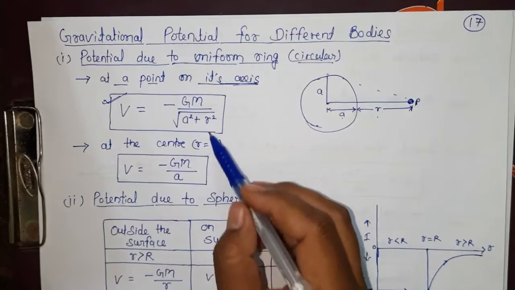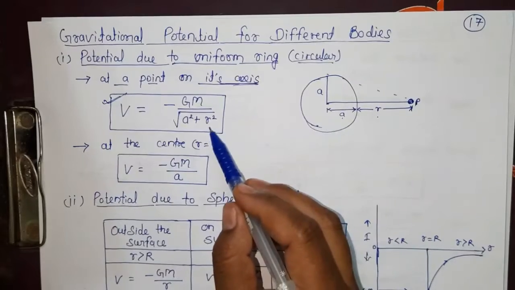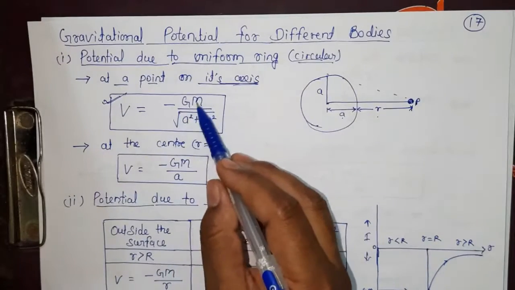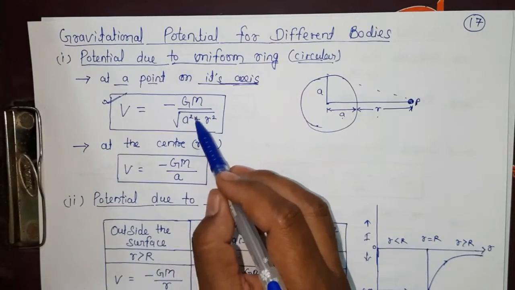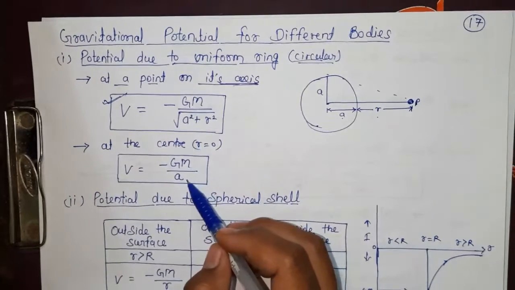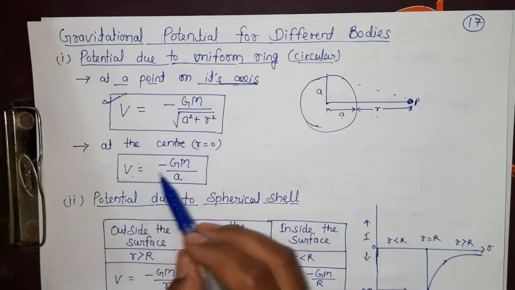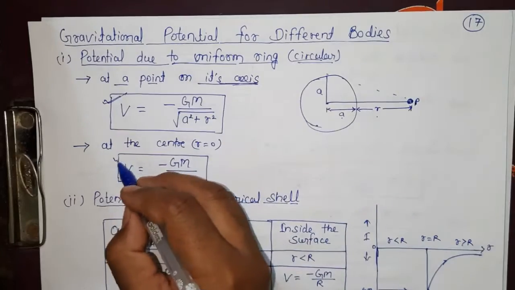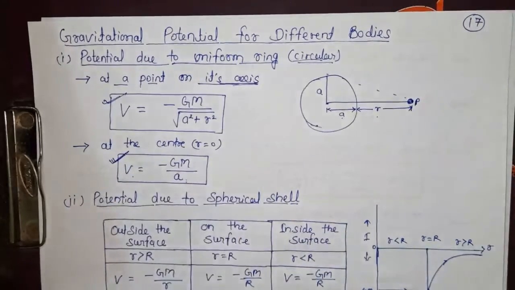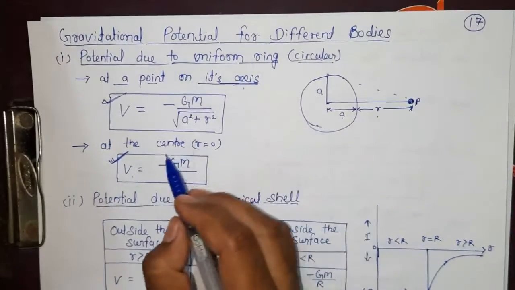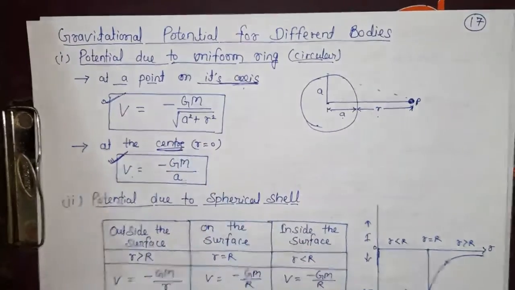Now at the center, because at the center small r is 0, the value comes minus of Gm over root of a square. Then the root of a square becomes small a. So the value of V comes minus of Gm upon a. So two formulas we have to remember here: one is at the axis, another is at the center.